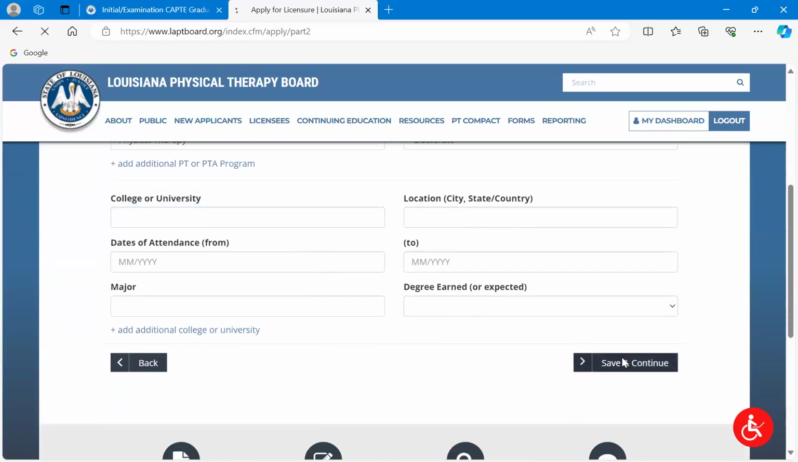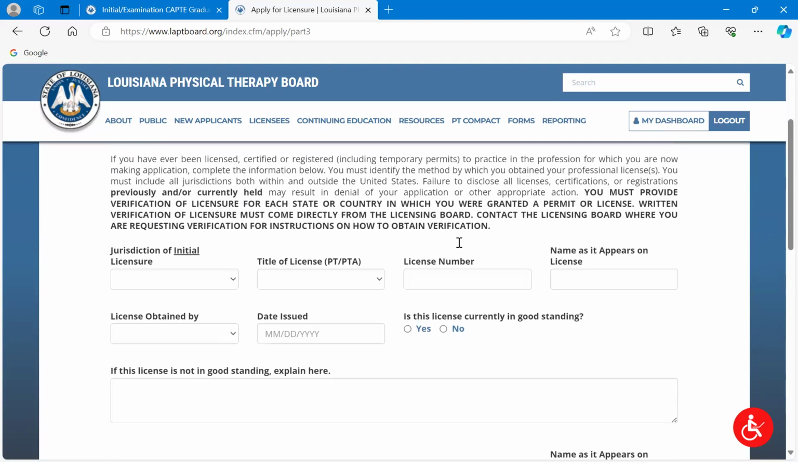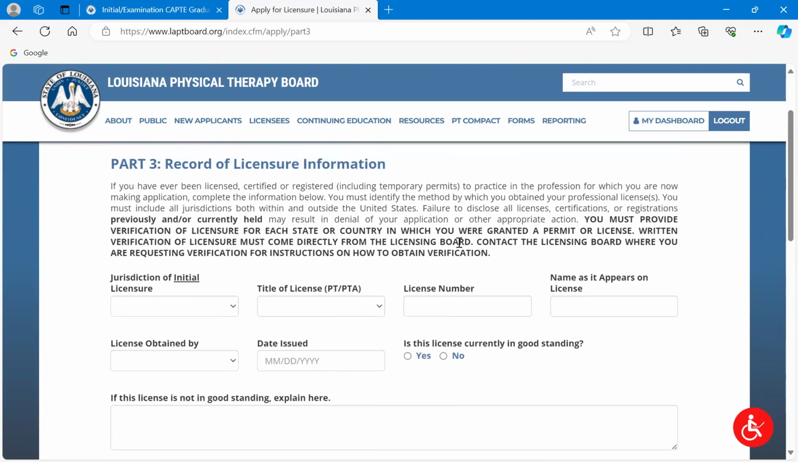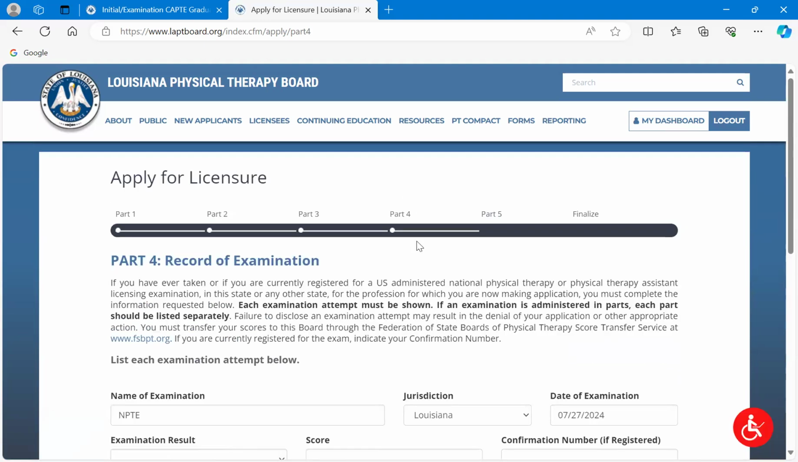Okay, we're going to keep moving, and we're going to go to number three, or part three, which is record of licensure information. Now, as we have started off at the top of this presentation, you know that you don't have any license anywhere else. So you don't have anything to report here. That is fine. This is only if you were licensed somewhere else. And if that were the case, you would actually be applying via reciprocity. So that's entirely different. So you don't have to put anything here. You can just click save and continue.